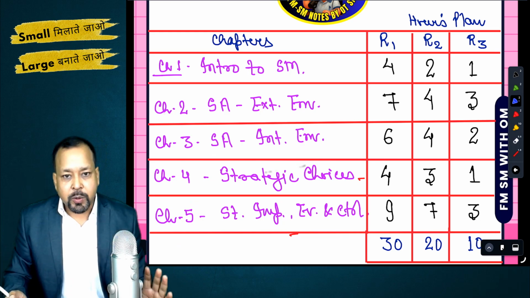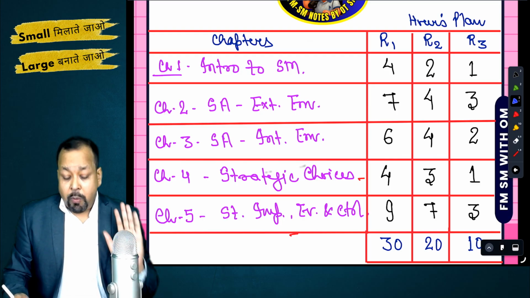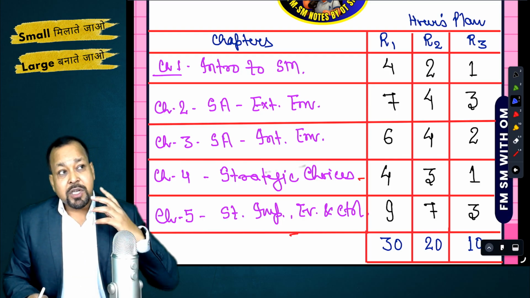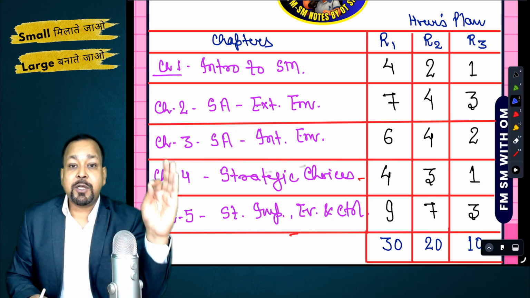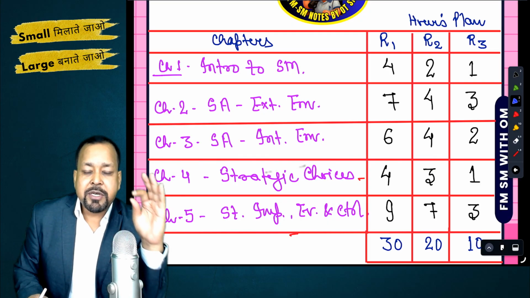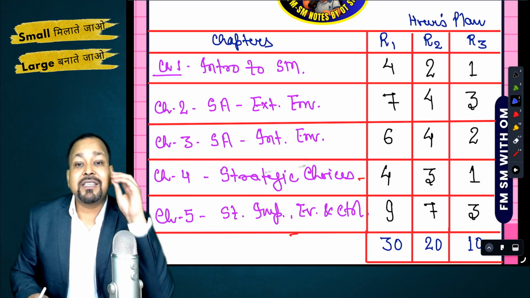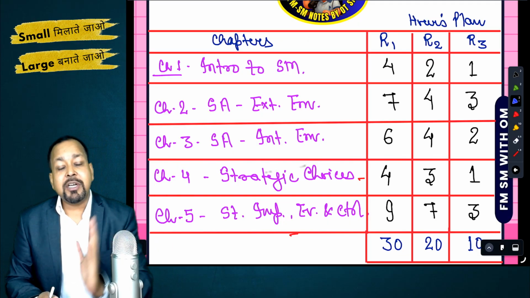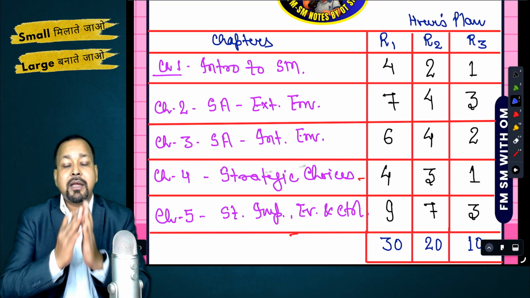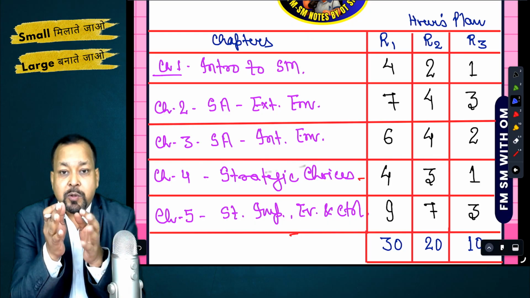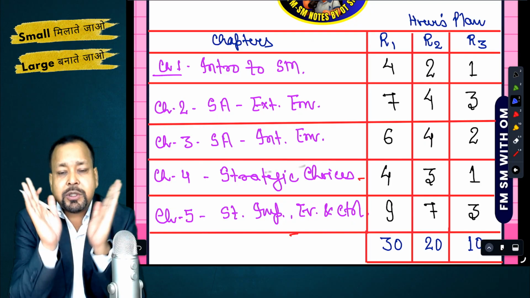Now coming back to your strategic management, this is very important. What we generally do is we focus more on FM and we leave SM for the last 15 days. That is the biggest mistake, because both the papers have 50 marks, equal weightage. We have to score 40 plus at least in both the papers. How much above 40 will be decided by your revision, but this is the basic demand from my side: you are going to score 40 plus minimum in both the papers.